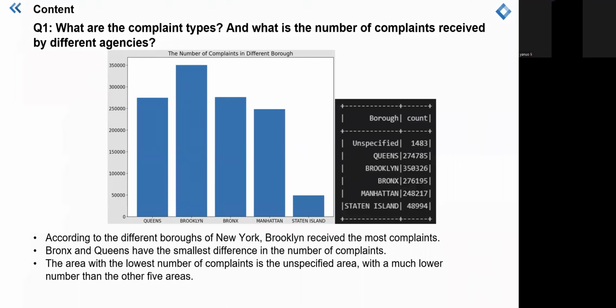Based on the different boroughs of New York, we calculate the number of complaints in different areas. According to this bar chart, we can see that Brooklyn has the highest number of complaints. The Bronx received the second highest number of complaints after Brooklyn, while Staten Island has the lowest number of complaints. The Bronx and Queens have the smallest difference in the number of complaints. Next page, please.